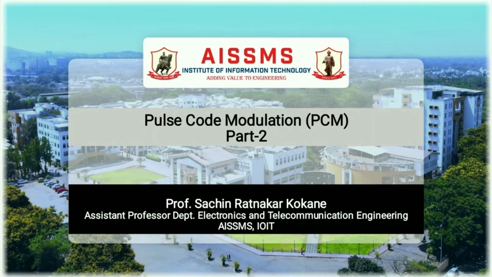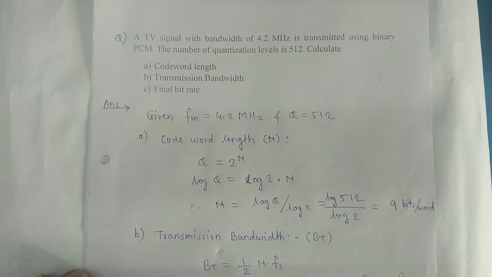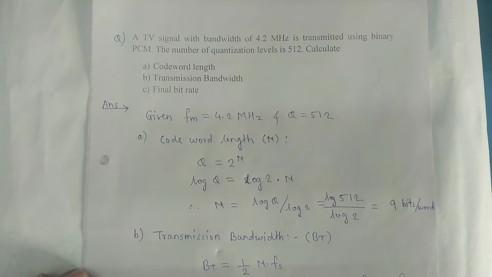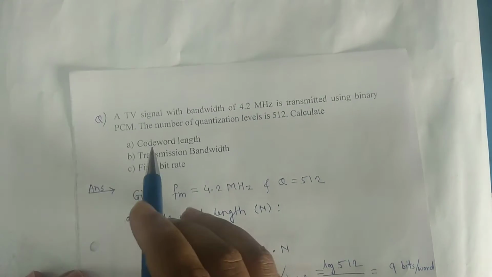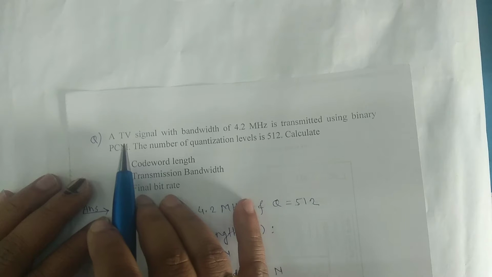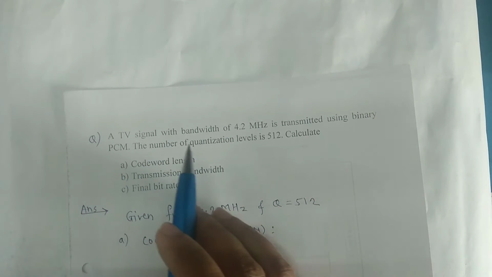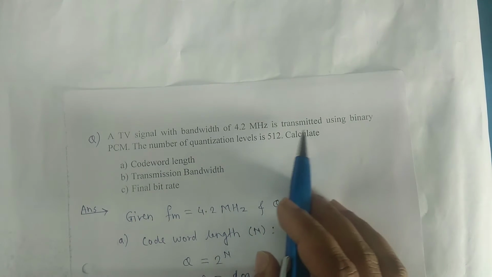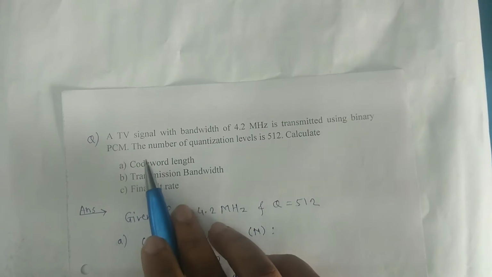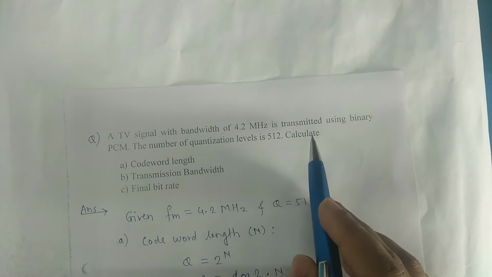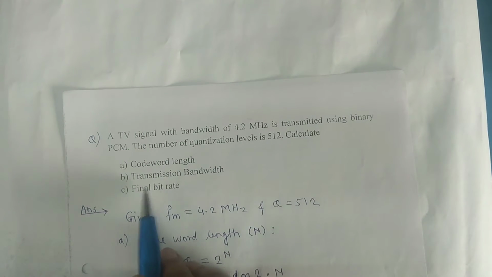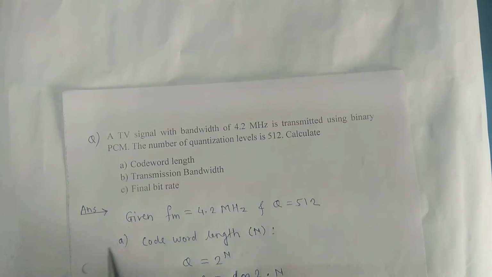Pune. Today we will be seeing one problem based on PCM system, that is pulse code modulation. So let us see the problem based on the PCM system. In this problem, it is mentioned that a TV signal with bandwidth of 4.2 MHz is transmitted using binary PCM. The number of quantization levels is 512. Calculate code word length, transmission bandwidth, and final bit rate.